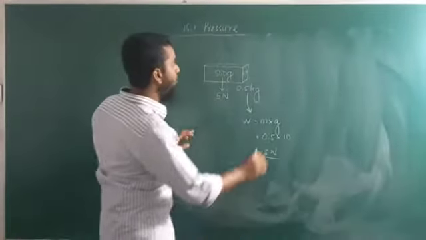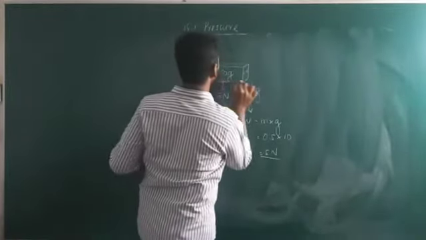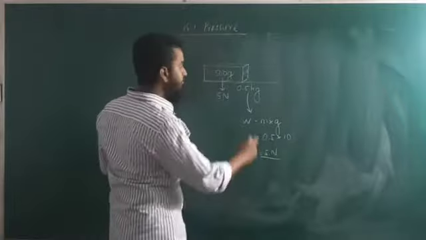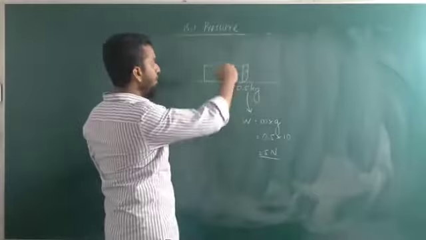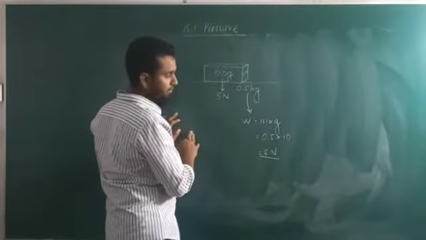Now if you keep this brick on a table, this brick is going to apply 5 Newton of force on the table.